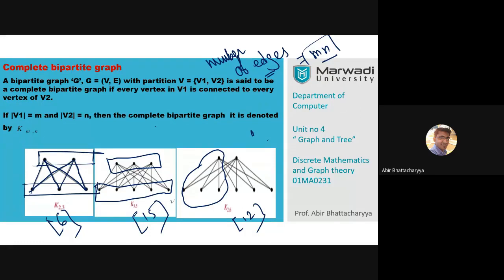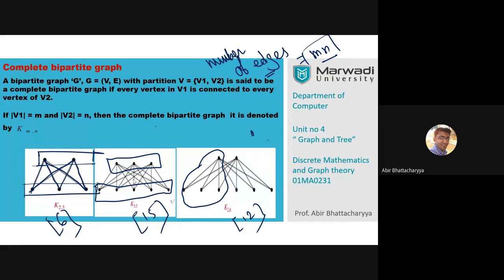That's why no other partition is possible here. Only one set of partitions is possible in the case of a complete bipartite graph.